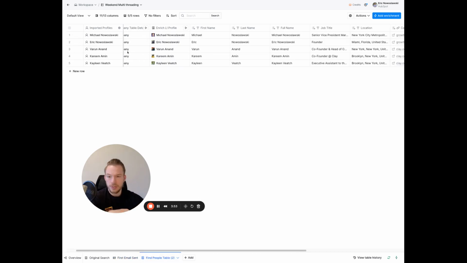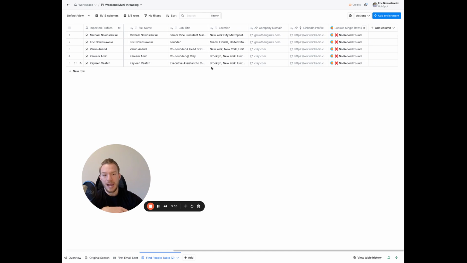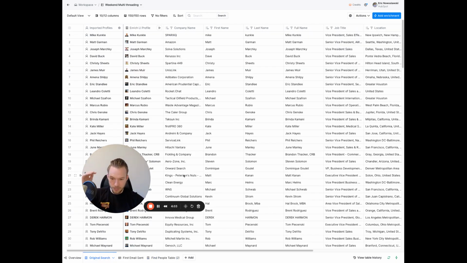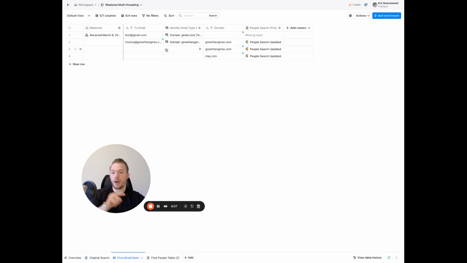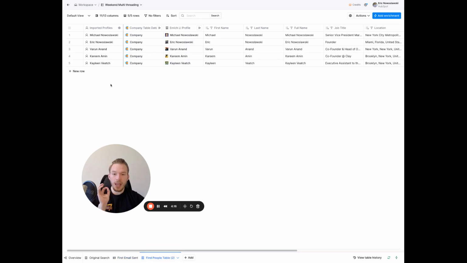And then we can push them to this Clay table and we can now enrich all these people for their email addresses and all of those other things, right? And so this is the way the workflow works. This original search, you push this to SmartLead. And then whenever SmartLead sends the first email to these people, you send that webhook here. After you get the data of when you sent the first email to these people, then you find the CEOs, the owners, and whoever it might be, and you push them here.